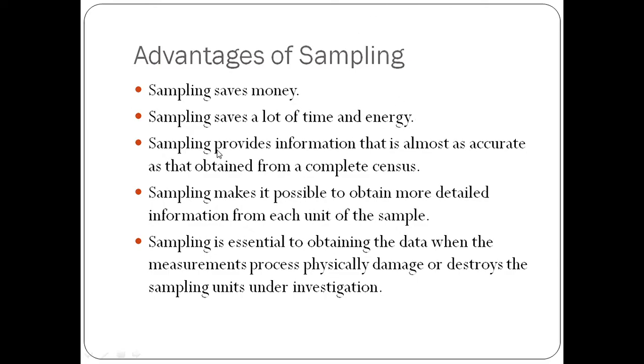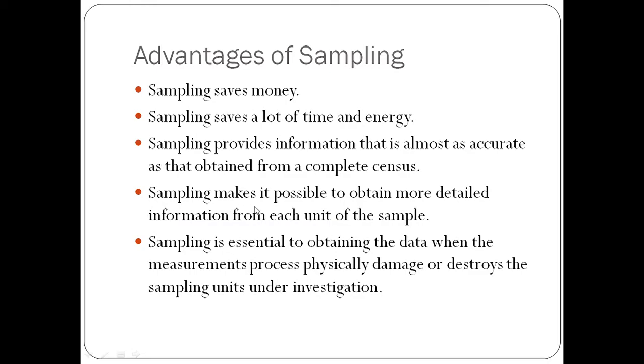Then third is sampling provides information that is almost as accurate as that obtained from a complete census, because a sample is a part of a population, so it will give as accurate information as the population will give.